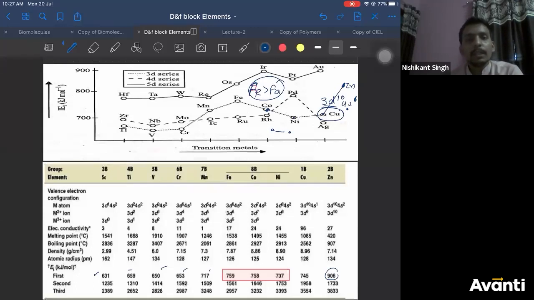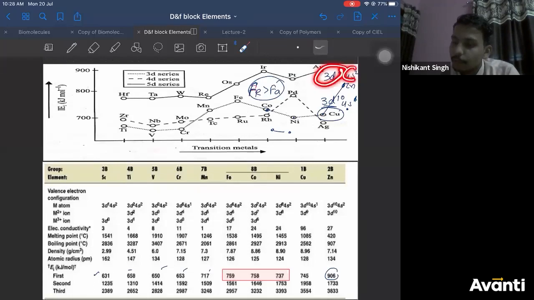Because zinc size is more. See here, zinc has more ionization energy than copper, because copper is 3d10 4s1. Copper has fulfilled 3d. What about zinc? Zinc has 3d10 4s2. That means in zinc 3d is also fulfilled and 4s is also fulfilled. Both are fulfilled, so obviously its ionization energy will be higher. Correct?